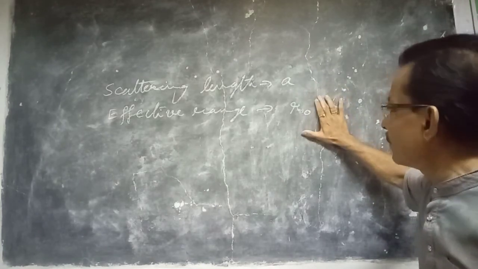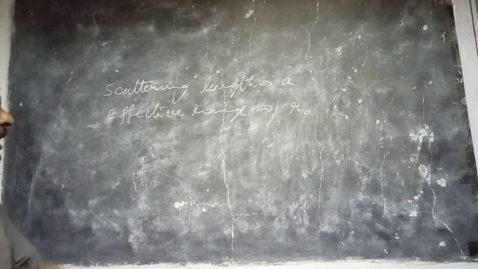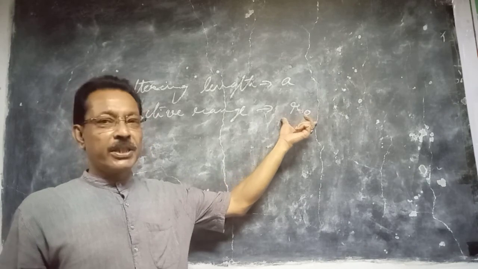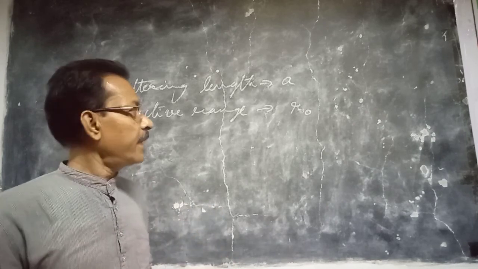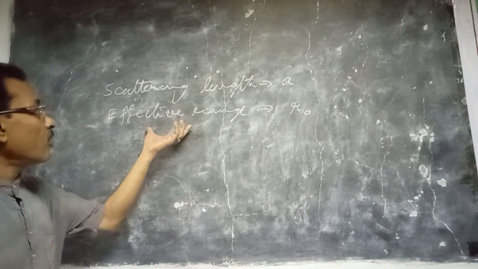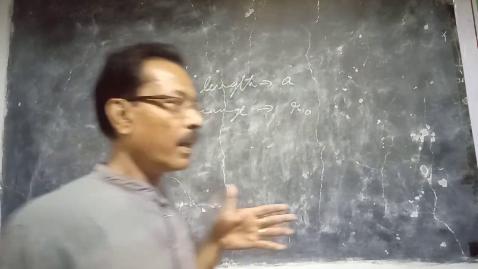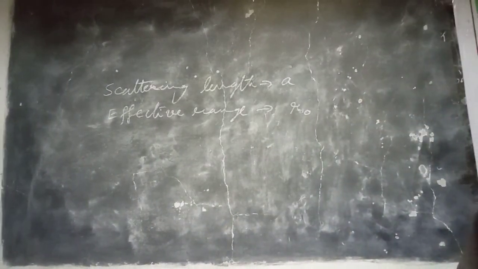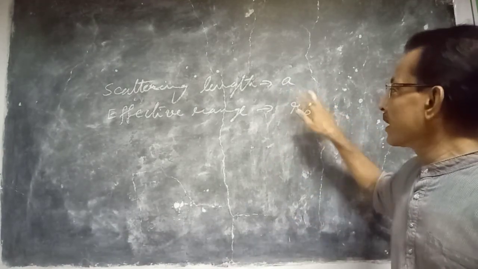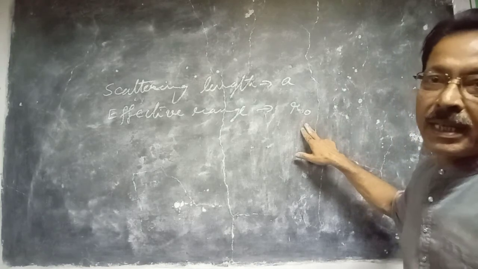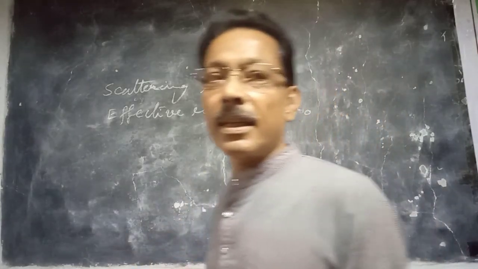Effective range actually determines, more or less, the range of the nuclear force. So in the next class we shall discuss the effective range R0, which gives you the range of the force from which the scattering is actually taking place. That is the energy dependence of the scattering phase shift, because the scattering phase shift depends on the energy. Different energy, you get different phase shifts. So the energy dependence of the scattering phase shift can be expressed in terms of two low energy parameters: the scattering length and the effective range. It determines the overall range of the nuclear force.